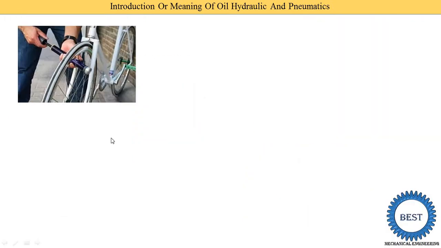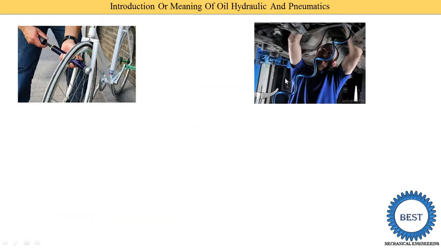Now here you see pneumatic systems. We fill air inside the tires of vehicles, and for that we require a compressor. Here you see a very small manually operated compressor, which we generally call a pump, used to fill air. This is a screwdriver used in the garage.